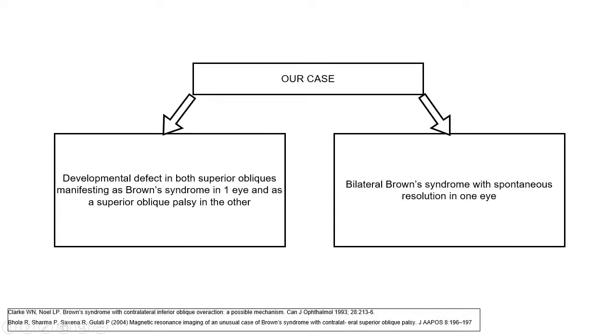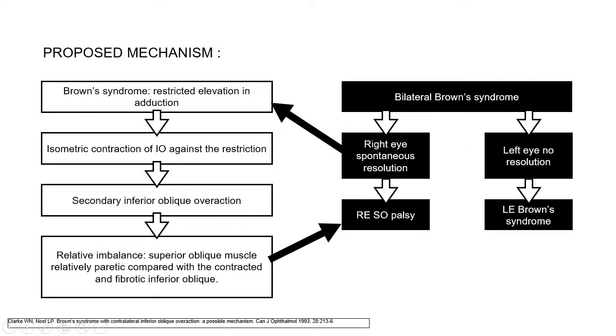So coming on to our case, there can be two possibilities. Either there was a developmental defect in both superior obliques manifesting as Brown syndrome in one eye and superior oblique palsy in the other eye, or bilateral Brown syndrome with spontaneous resolution in one eye. There have been 2 to 3 case reports regarding this. So if there was a second possibility, then Clark and Noel did a study on 38 patients in which they explained the mechanism of the second possibility.